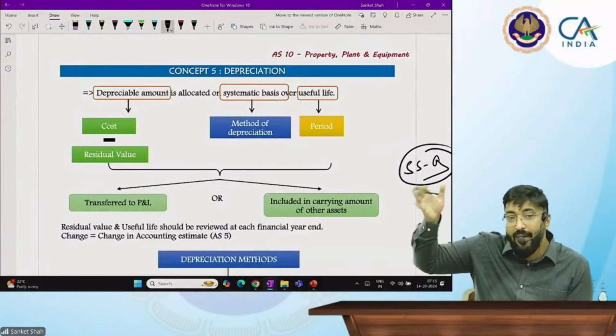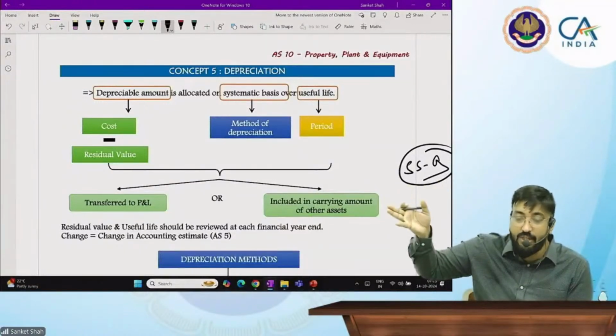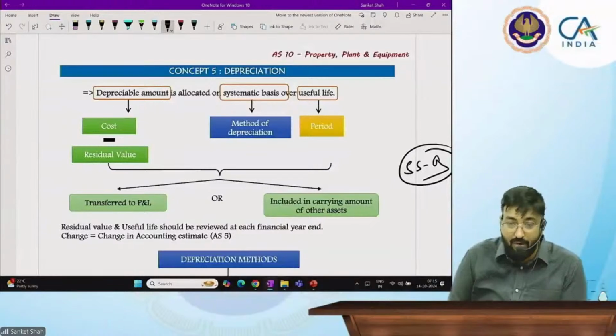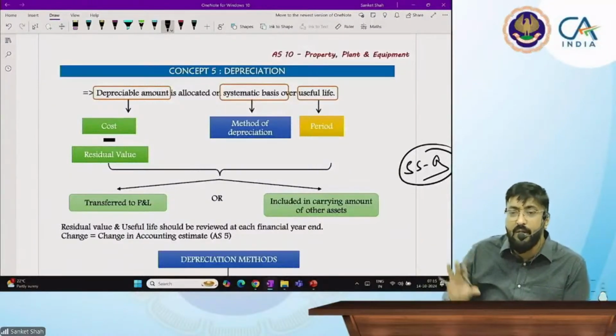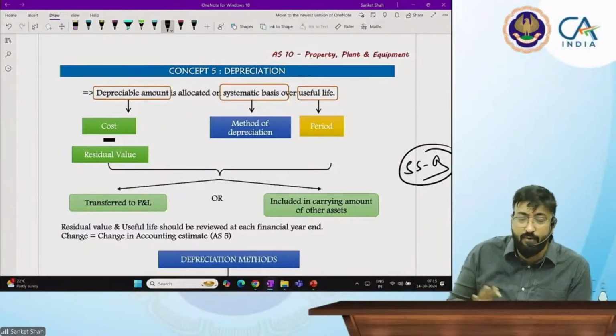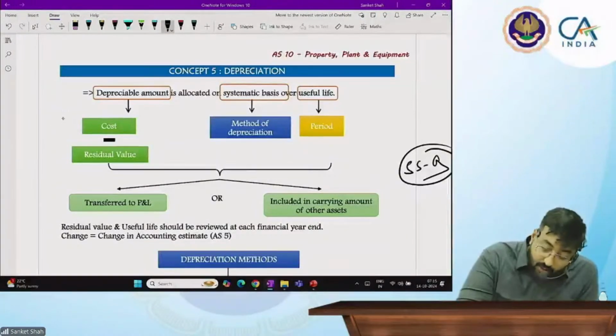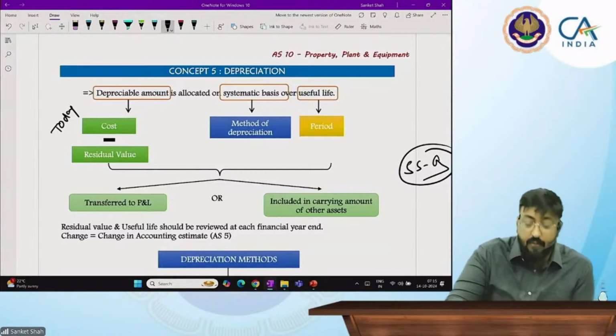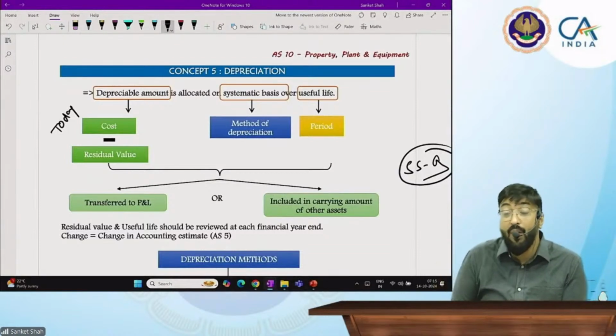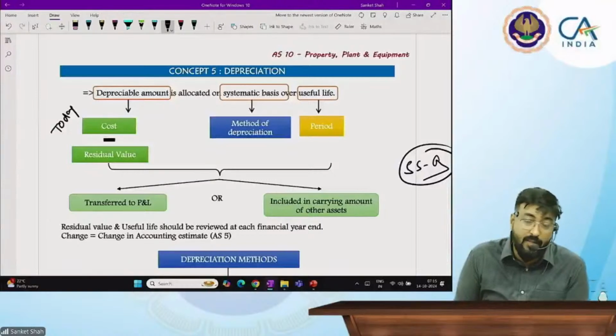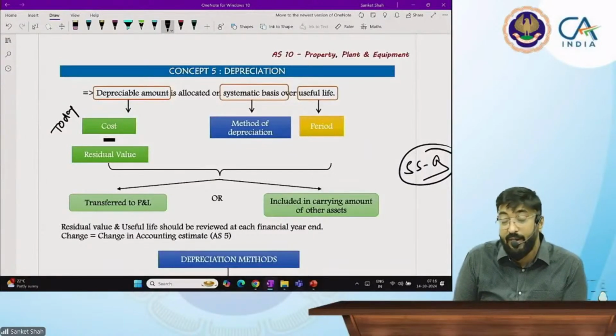If you go by the revaluation model, then your depreciation changes. You are going to calculate it on the revalued amount. But here we will follow the cost model first. Okay, we'll try to understand this cost model, which is nothing but today's expenditure. Sometimes it might happen that you have additions to that. Additions happen when you fulfill two criteria: future economic benefit will flow to the enterprise and the reliability of the cost can be measured. After that, that is a cost.